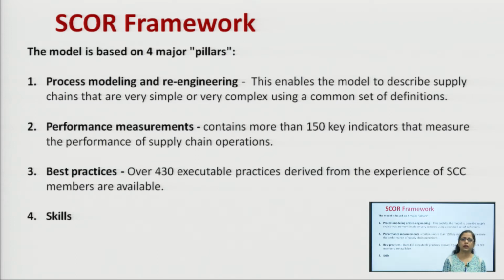Then the second pillar is performance measurement, which contains more than 150 key indicators that measure the performance of the supply chain. So, this obviously we are going to discuss in detail. Then the third pillar is best practices. Over 430 executable practices are derived from the experience of supply chain council members, and which are available for all the companies to refer to and improve their practices.